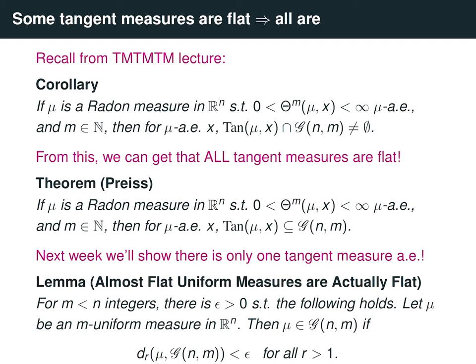So recall Liouville's theorem said that all bounded analytic functions are constant. So here we have all approximately flat uniform measures are just flat. Another way of thinking about this is that in the space of uniform measures, the flat measures form a sort of connected component of the space of uniform measures. And there's this gap in between flat measures and the non-flat measures.